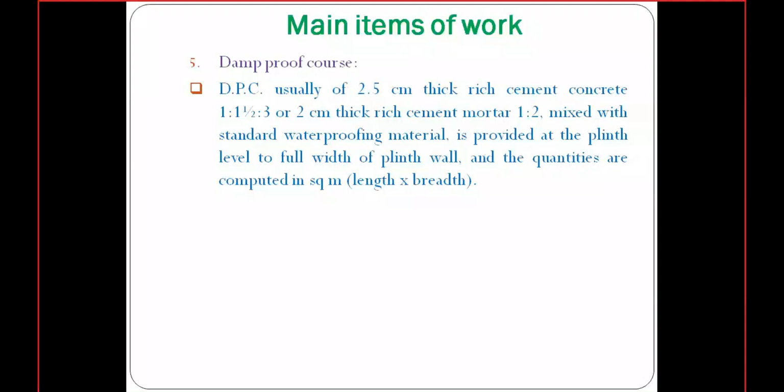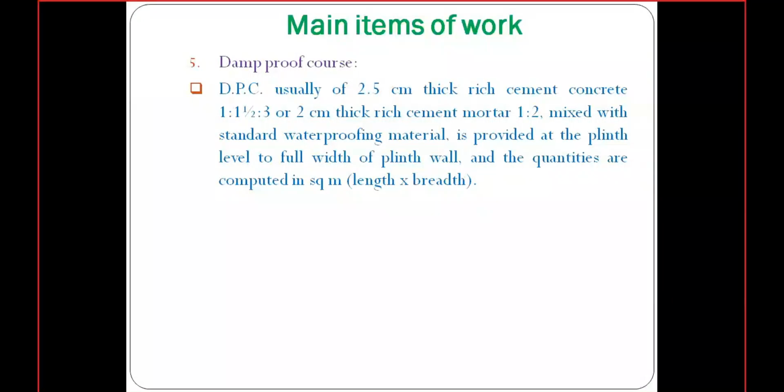If you consider cement concrete, the proportion is 1:1.5:3 and the thickness is 2.5 centimeter. If you consider cement mortar, the proportion will be 1:2, and the thickness for 1:2 is 2 centimeter.